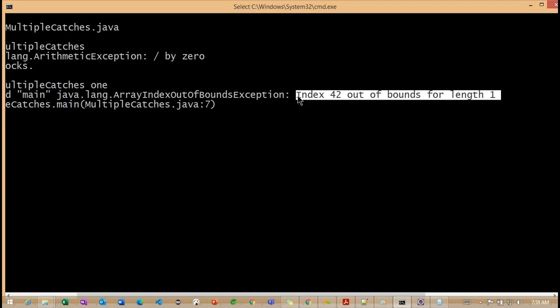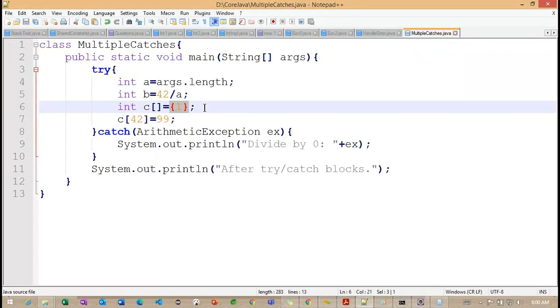That array length is 1, but in the next line, when we are accessing the element at index 42, that is showing an error. So where is it showing here? If you observe, we are creating one C array, of int type. Now if you observe, the length we have is only 1.